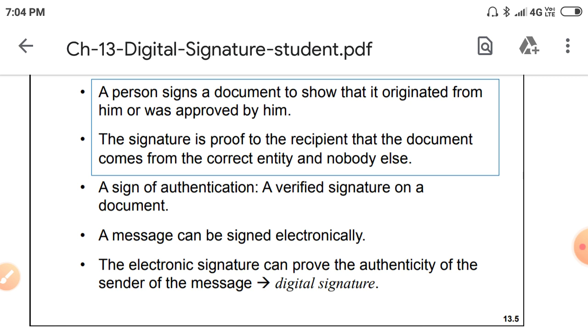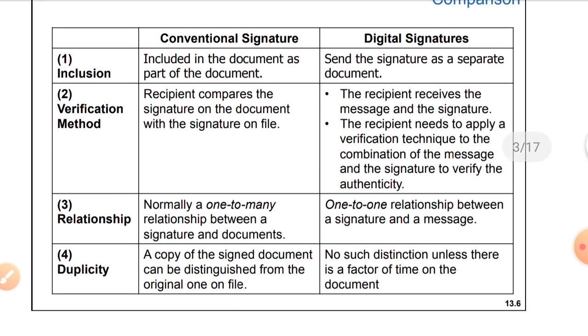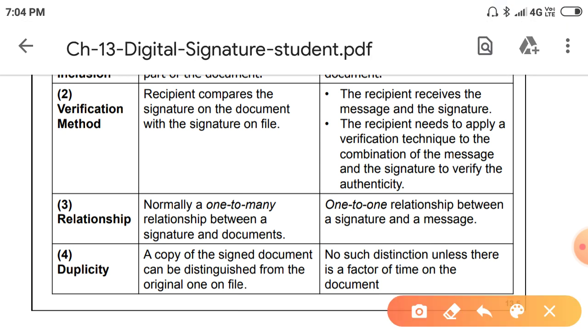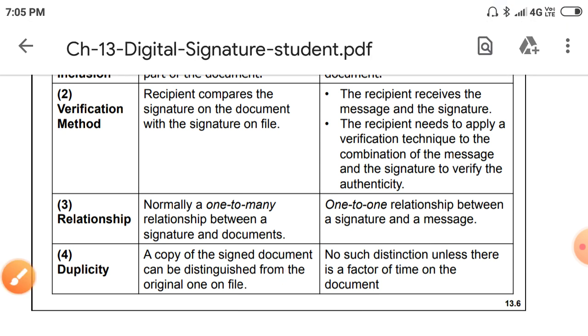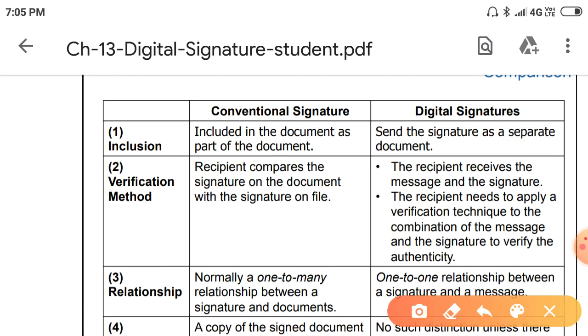Now we'll see the definition. What is the digital signature? A digital signature is an electronic signature that can prove the authenticity of the sender's message. So that is a digital signature. Now we'll compare this digital signature with the conventional signature.